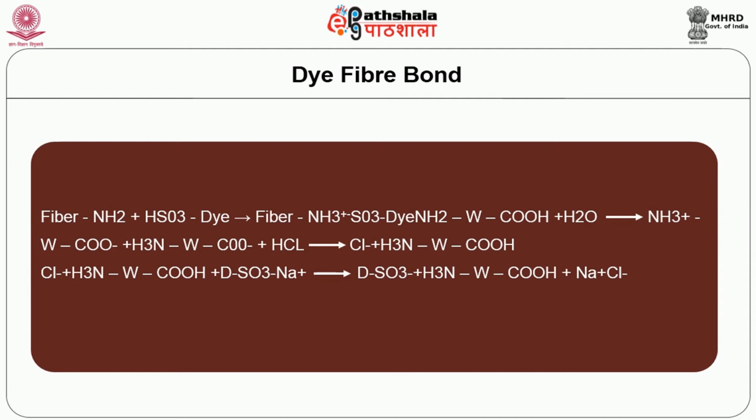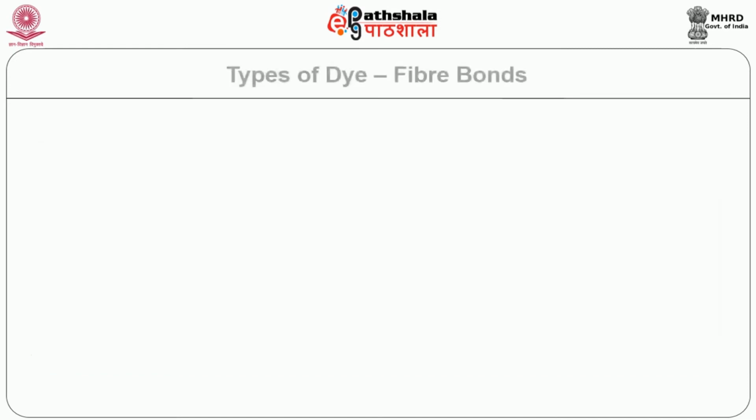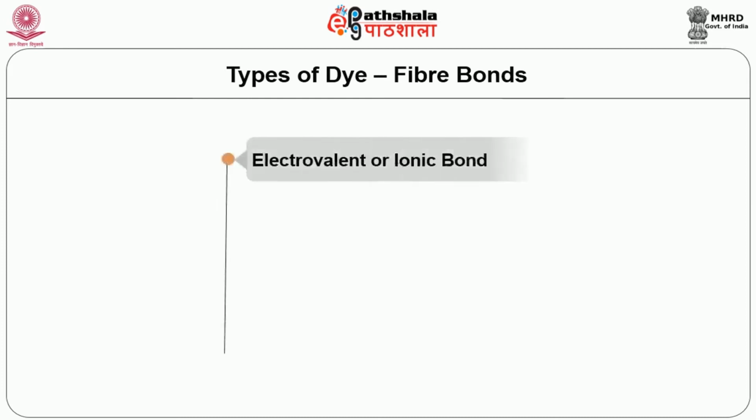It is clear from the above that when wool is entered in a solution of acid, the concentration of acid decreases with the formation of positive sites in the protein macromolecules. An acid dye is designated as Di-SO3Na, splits into its ions when dissolved in water, and it is as indicated. So the dye gets fixed onto the wool fiber by electrovalent bonding or ionic bonding.